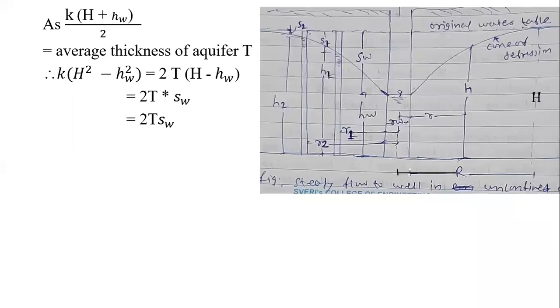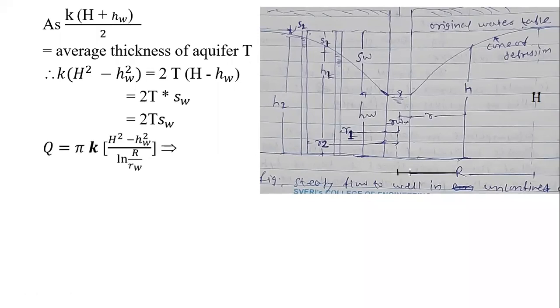What we did over here is just introduce the term average thickness of the aquifer, which we have considered as the transmissivity T. K into h we can consider as the transmissivity T, and then the drawdown term from h minus hw. So this is nothing but 2 times t into sw.